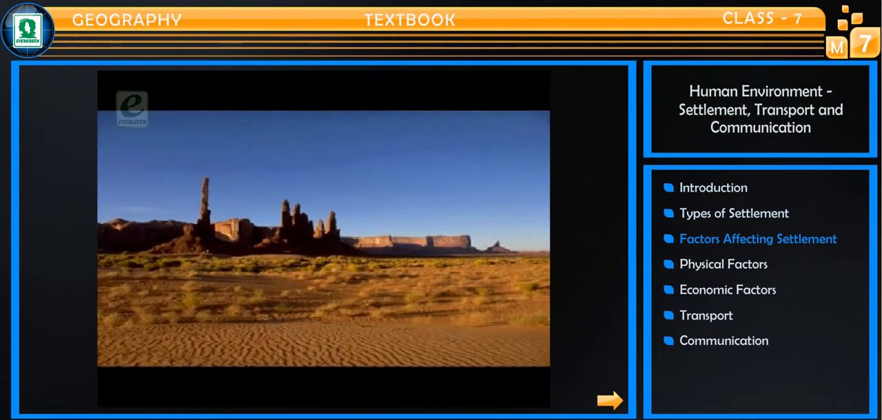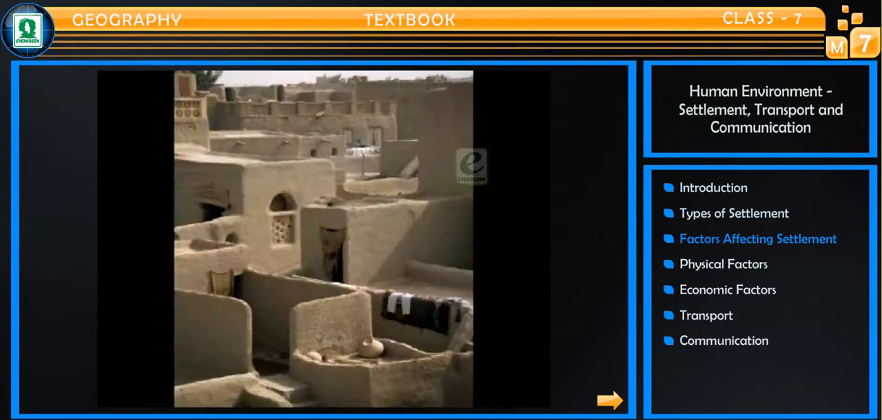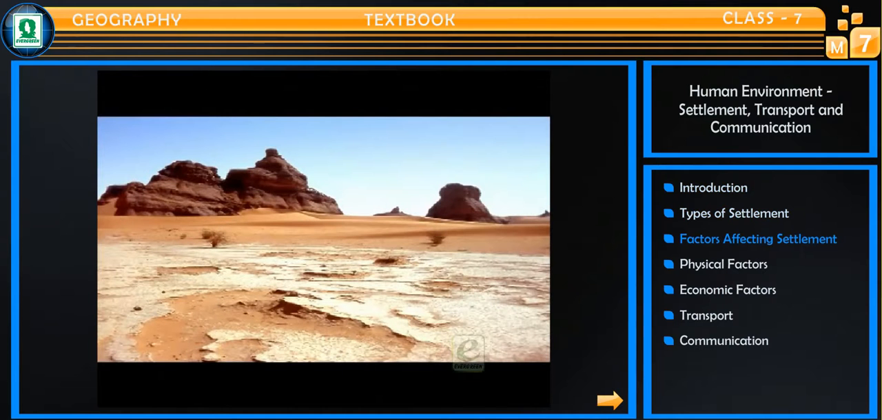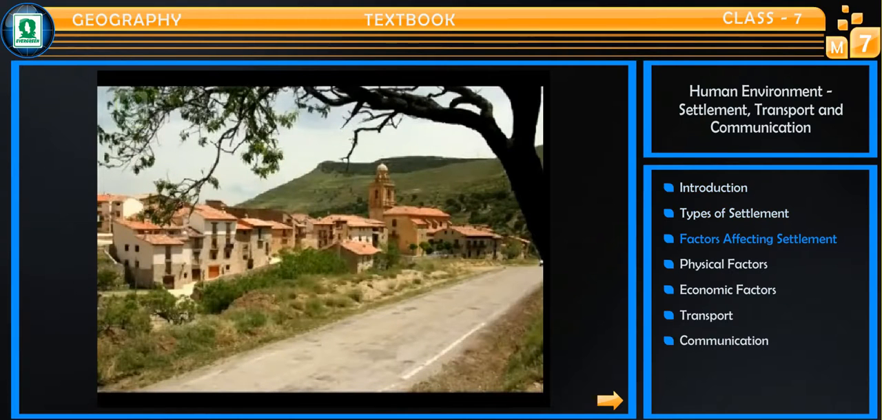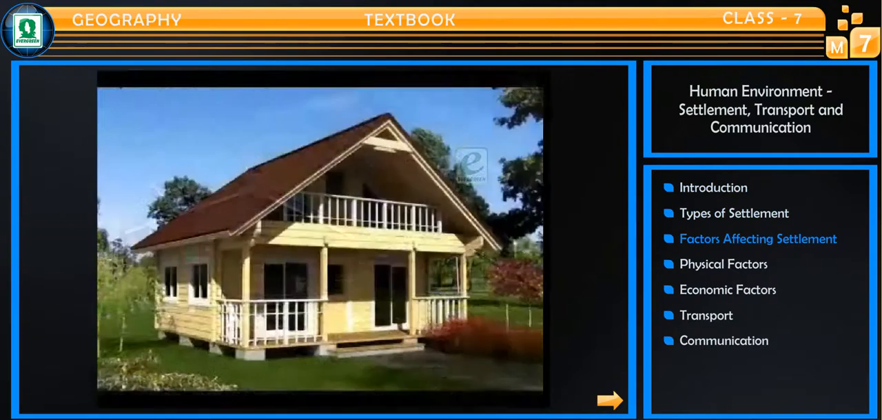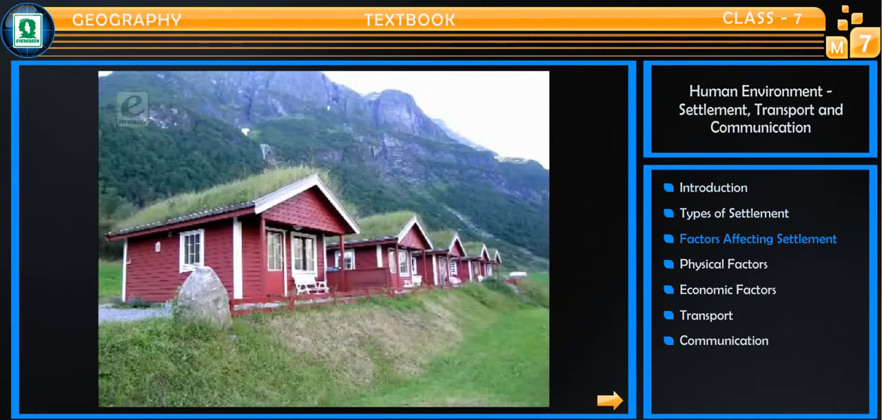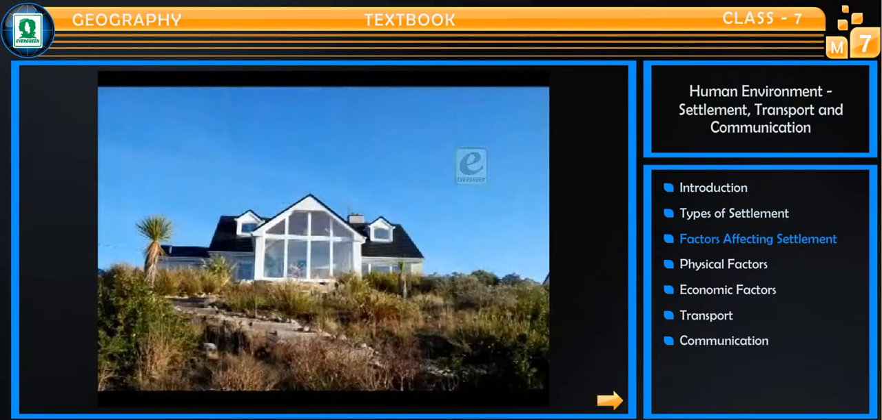For example, in a hot desert climate, houses are made up of mud walls and flat roofs. The thick mud walls keep the house cool during the day since mud is a bad conductor of heat. In regions of heavy rain, the roofs of houses are sloping to allow the rainwater to drain away quickly. In northern Europe, cold regions, houses facing south are warmer and have large glass windows to get the maximum sunlight.